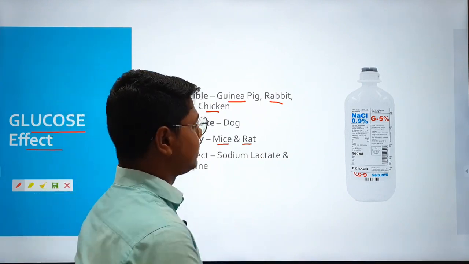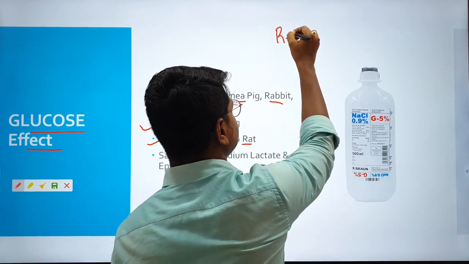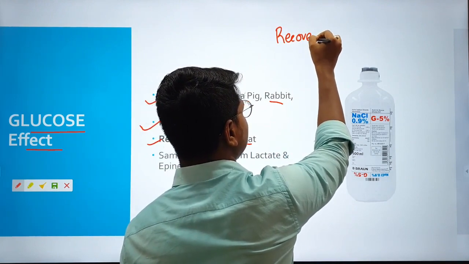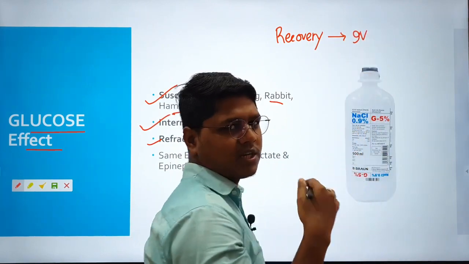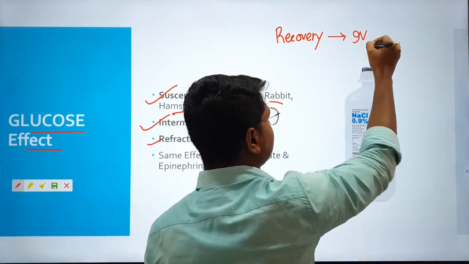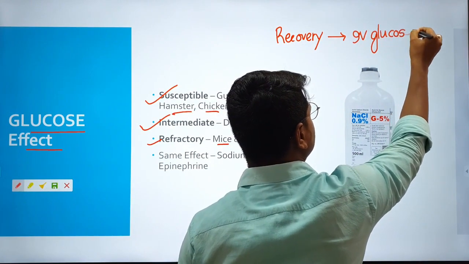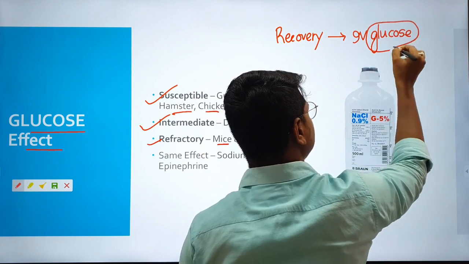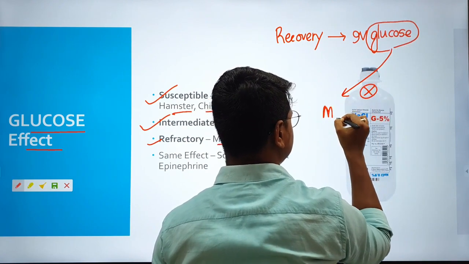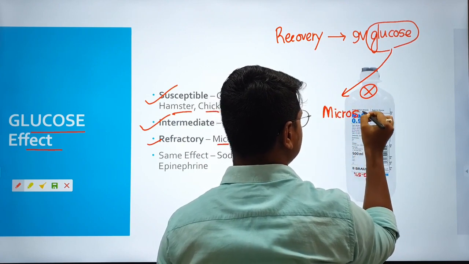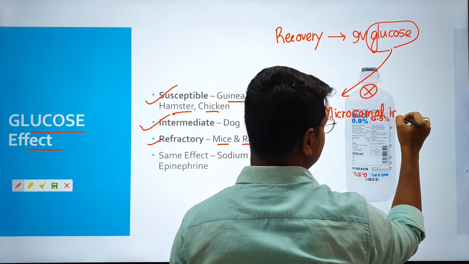What is the glucose effect? Suppose you have given anesthesia and the animal is in the recovery stage. Then we give intravenous glucose, or usually dextrose solutions are given, which is converted to glucose. This glucose suppresses the microsomal enzymes. Glucose is also known as a microsomal inhibitor.